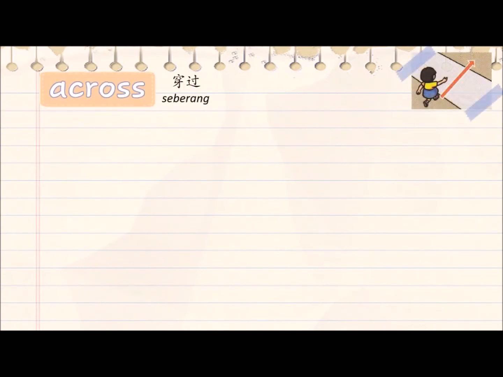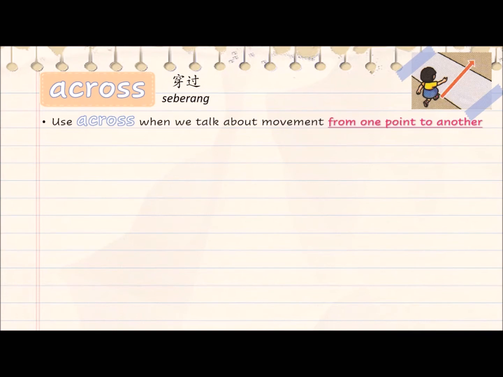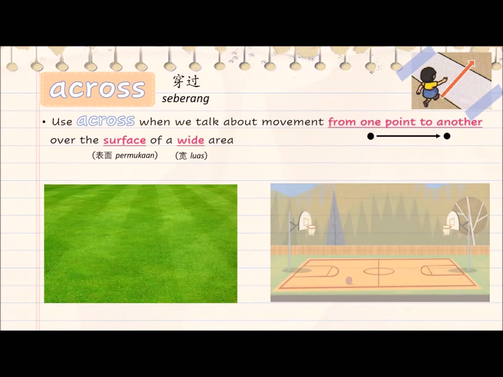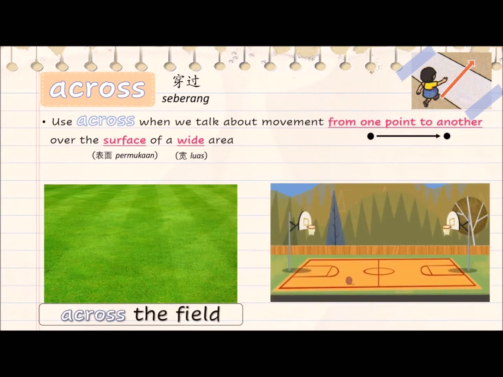Next, across. We use across when we talk about movement from one point to another point over the surface of a wide or big area. For example, the field and basketball court. Across the field. Run across the field. Across the court. Run across the court.